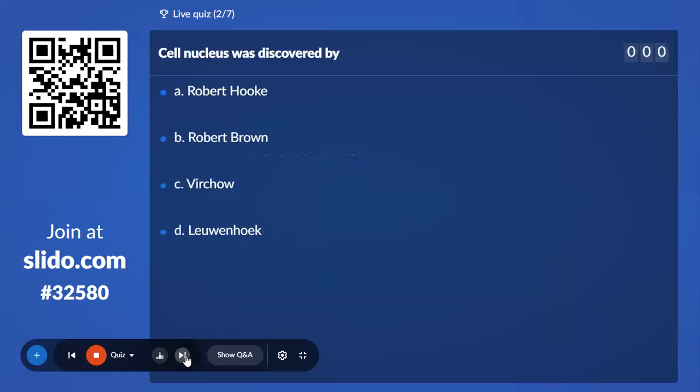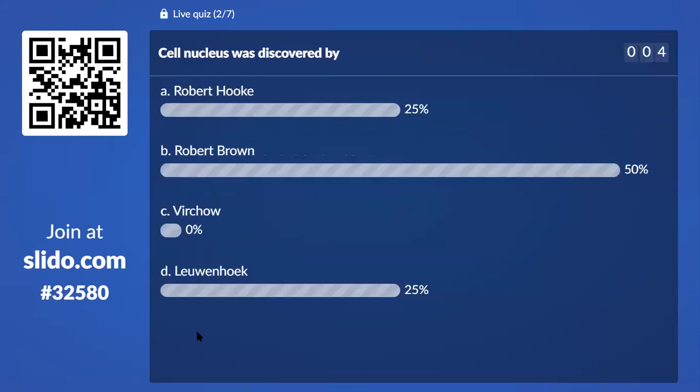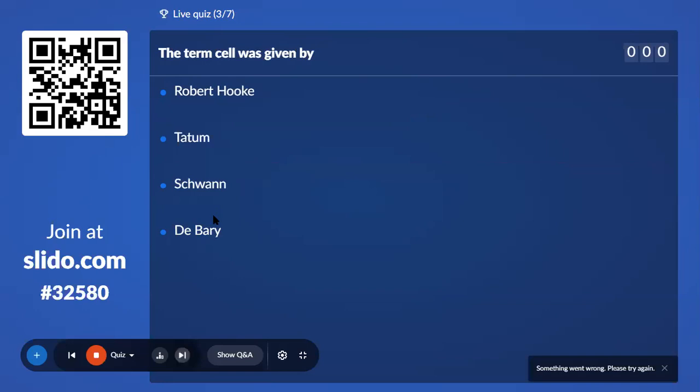Cell nucleus was discovered by: Robert Hooke, Robert Brown, Rudolf Virchow, or Anton van Leeuwenhoek. Cell was discovered by Robert Hooke. Cell nucleus was discovered by Robert Brown. Okay. The term cell was given by: Robert Hooke, Schleiden, Schwann, or De Bary.